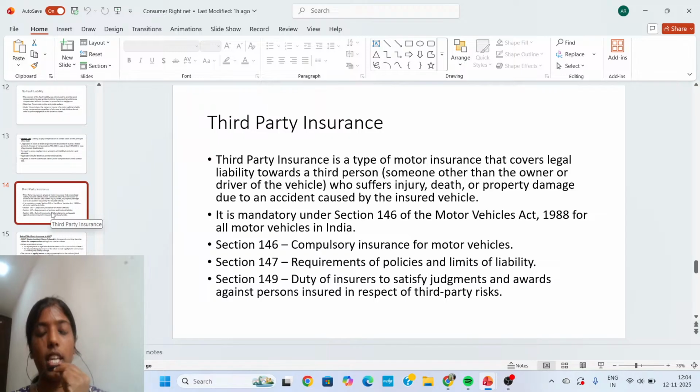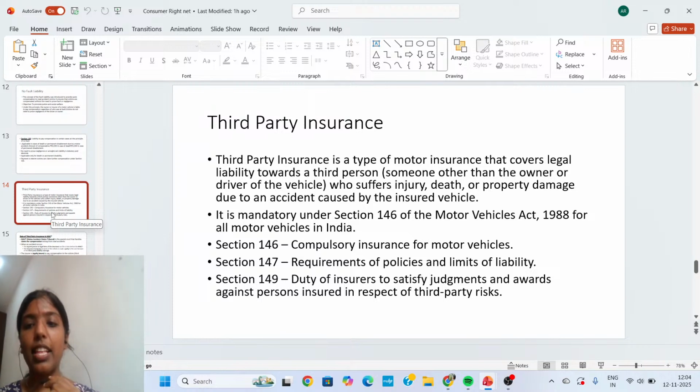So these are the topics that we are discussing today. First of all, we can see third party insurance. Third party insurance is a type of motor insurance that covers legal liability towards a third person, someone other than the owner or driver of the vehicle, who suffers injury, death, or property damage due to an accident caused by the insured vehicle. It is mandatory under Section 146 of the Motor Vehicles Act 1988 for all motor vehicles in India. Section 146 of the Motor Vehicles Act deals with compulsory insurance for motor vehicles.